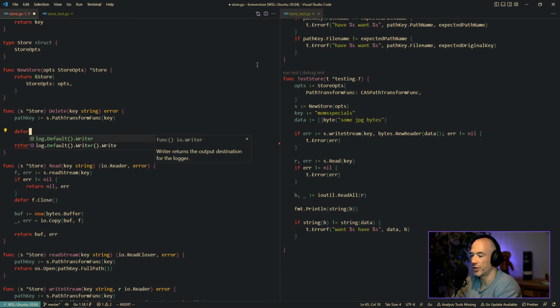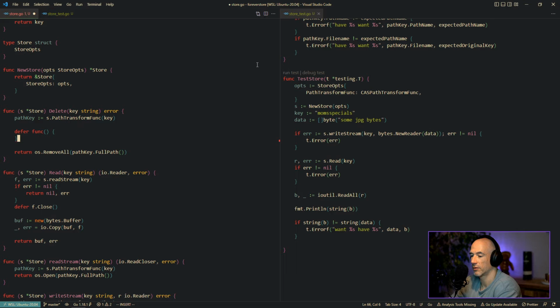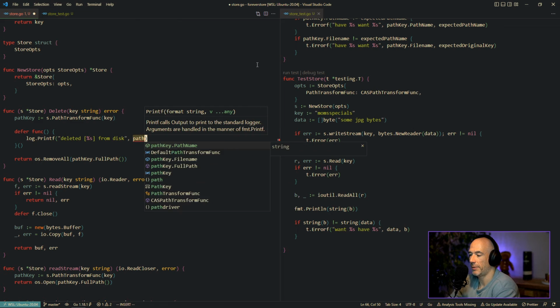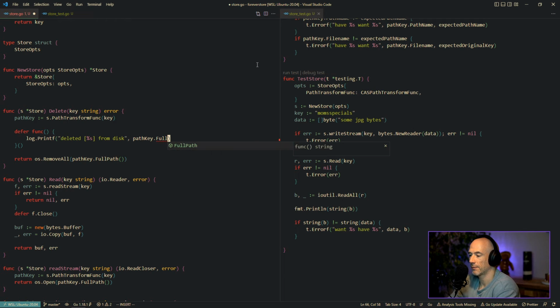We can actually make a defer func. I could say something like this, right? Or even this. It's going to be pathKey.FullPath, maybe. Actually, file name, maybe. Right. This is going to work.